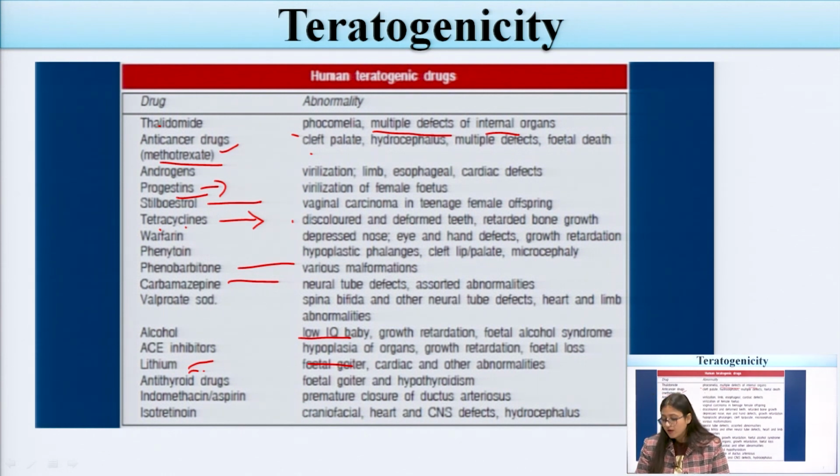So these drugs should be avoided by the mother, and the physician will not prescribe them during pregnancy because they may produce abnormalities and defects in the fetus.